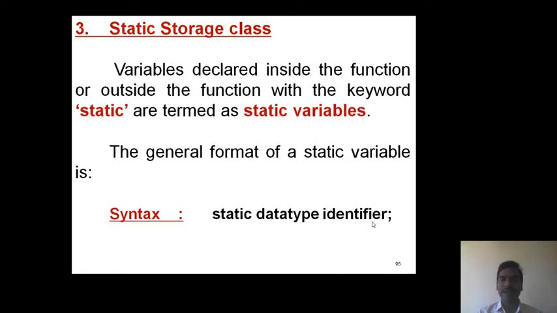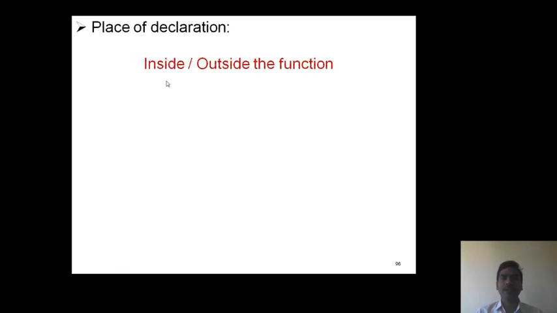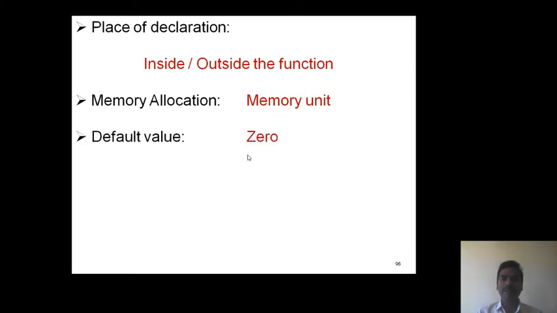Data type identifier. Example: static int x. Here the variables are declared either inside the function or outside the function. For static variables, memory is allocated in memory unit. Default value of a static variable is 0.